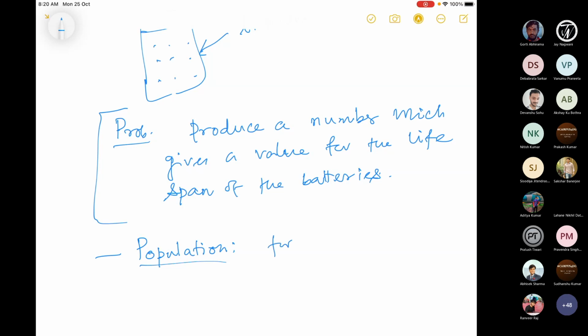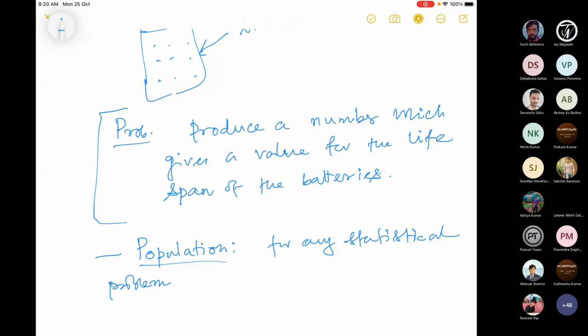Why is it statistical? Because I do not know a definite value. This is not a deterministic situation. I have to predict something which is uncertain. I do not know what its value would be. So I need some statistical techniques to come up with a number.